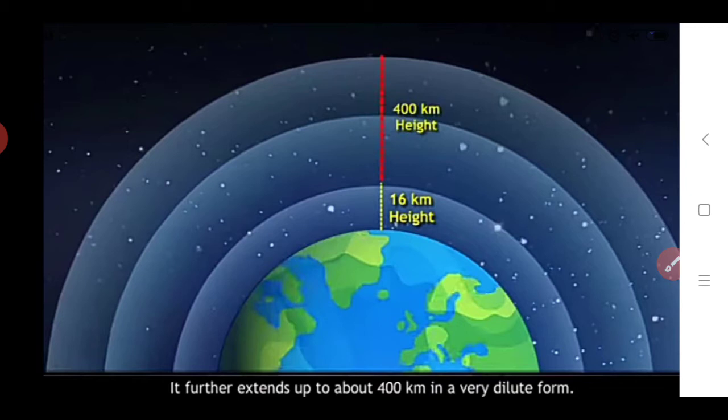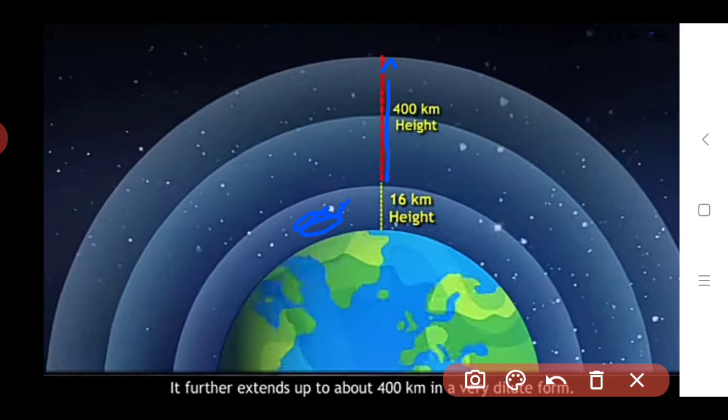But up to 60 kilometers, as we see in this image, is the dense part of the atmosphere. In this part the gas particles or density of the air is high, but when we go away from this height up to 400 kilometers, the density of the air decreases and it is in a very dilute form.